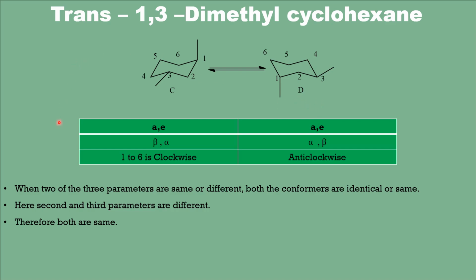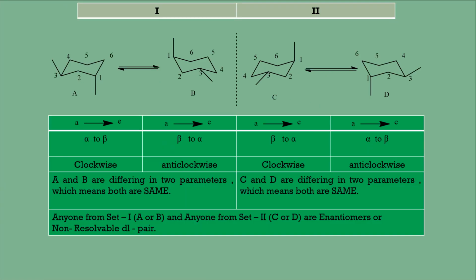Now let us try to look at the mirror image of C. This is the mirror image of this conformer. And now let us try to understand the stereochemical relationship between these two by following the same procedure. We go from axial to equatorial and axial to equatorial, that we have fixed. This axial is beta and equatorial is alpha, so we go from beta to alpha. And here again this axial is beta and equatorial is alpha, we go from beta to alpha in both the cases.